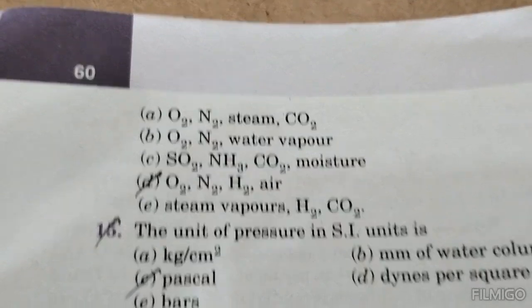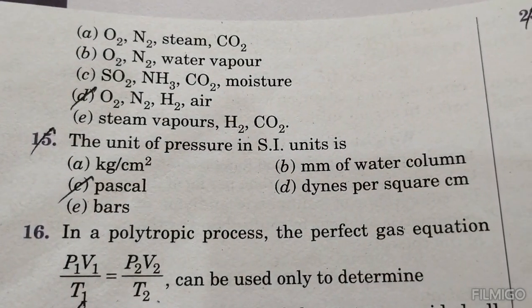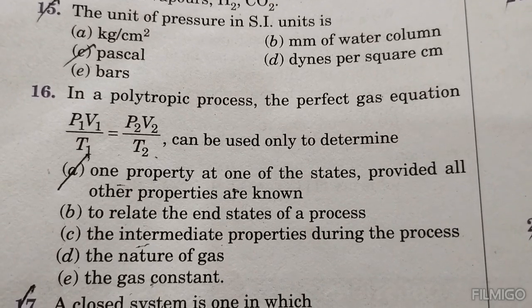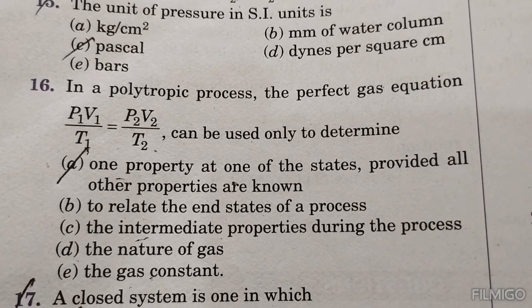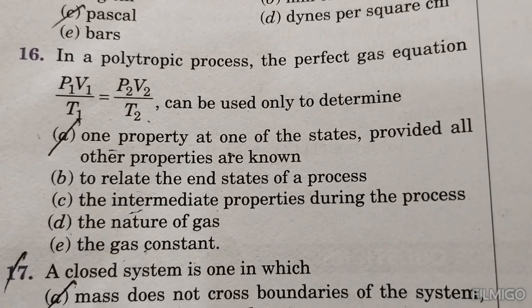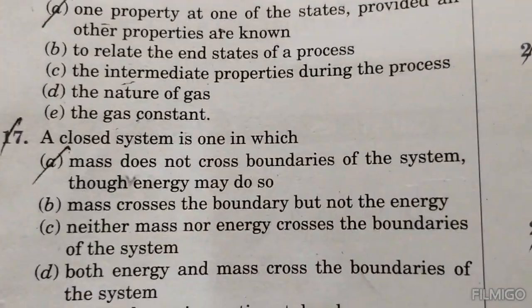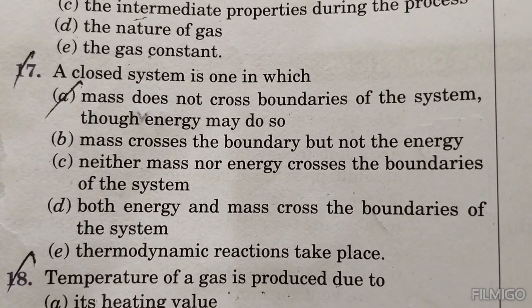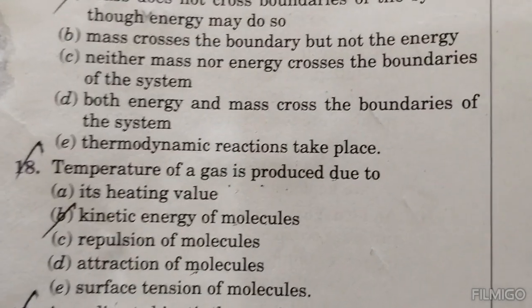O2, N2, H2, air. The unit of pressure in SI units is the Pascal. In a polytropic process, the perfect gas equation P1V1/T1 = P2V2/T2 can be used only to determine one property at one of the states, provided all other properties are known. A closed system is one in which mass does not cross the boundaries of the system, though energy may.